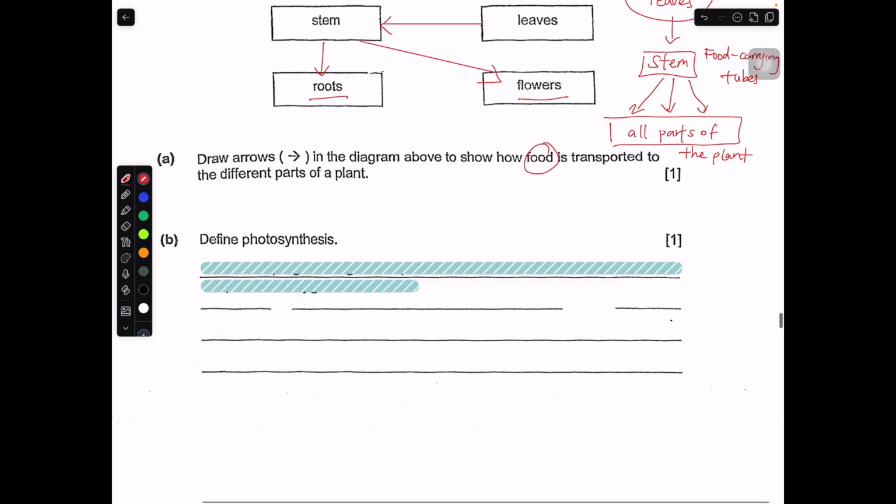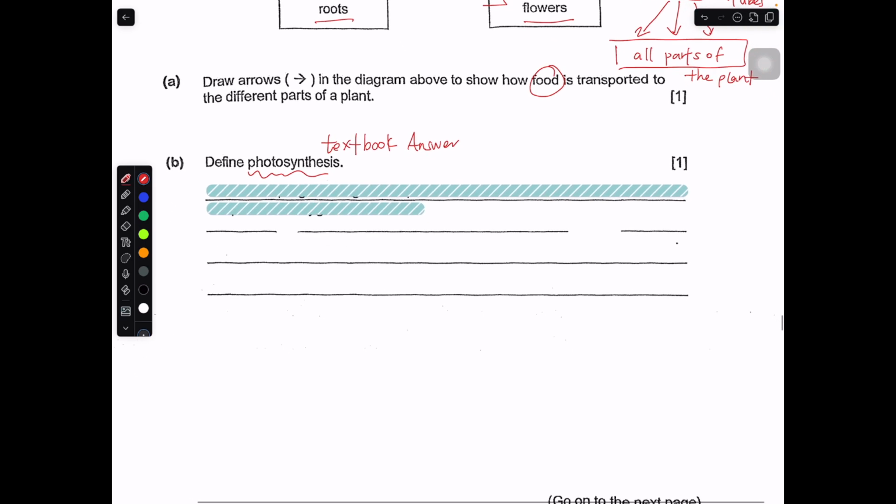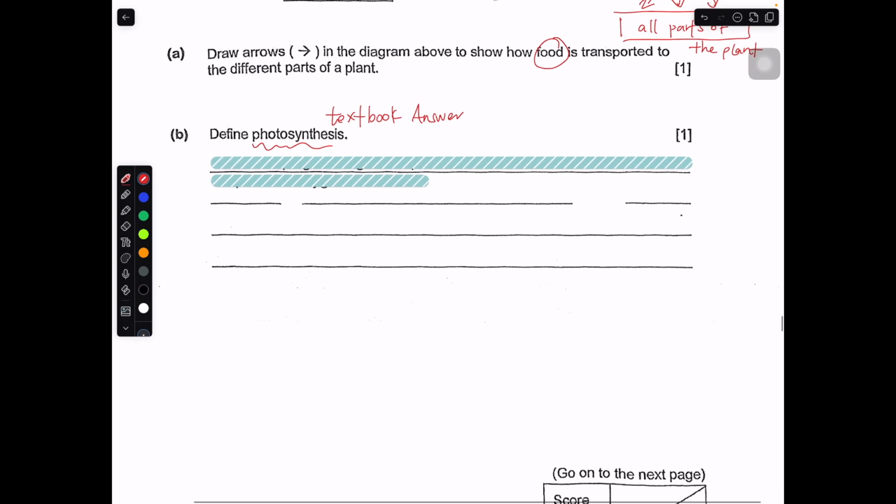Okay, define photosynthesis. This is basically a textbook question, or rather a textbook answer. Basically you just memorize and write down the definition correctly. You should be able to get it. But the trick is you need to include: trap light with chloroplast. That's the first point. These are the key ideas.